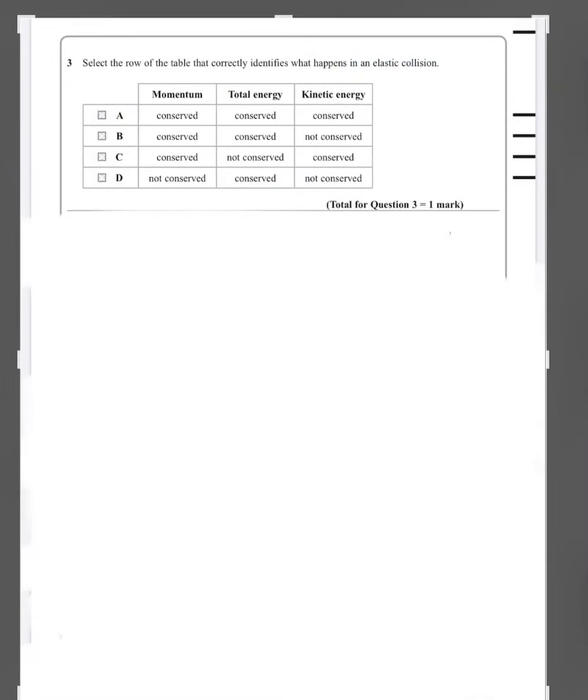Number 3. Select the row of the table that correctly identifies what happens in an elastic collision. So we have momentum, total energy and kinetic energy. In any type of collision, we maintain the law of conservation of momentum and the law of conservation of energy. So in any type of collision, the momentum and total energy are always conserved, but in the kinetic energy there is a catch. The catch is, in an elastic collision the kinetic energy is conserved, and in an inelastic collision the kinetic energy is not conserved. So here, in an elastic collision, momentum is conserved, total energy is conserved, and kinetic energy is also conserved. So the answer for this is B.